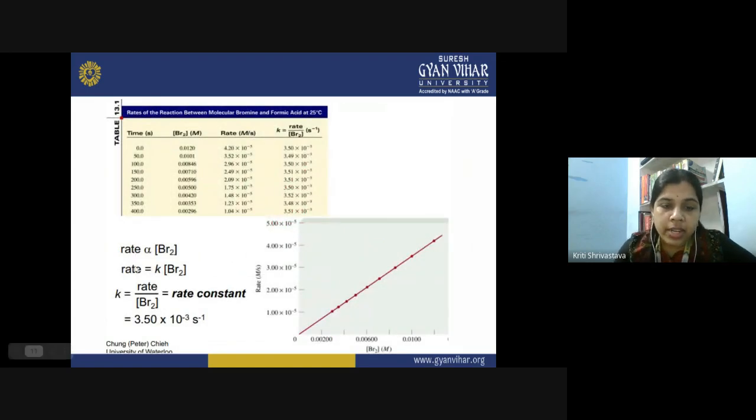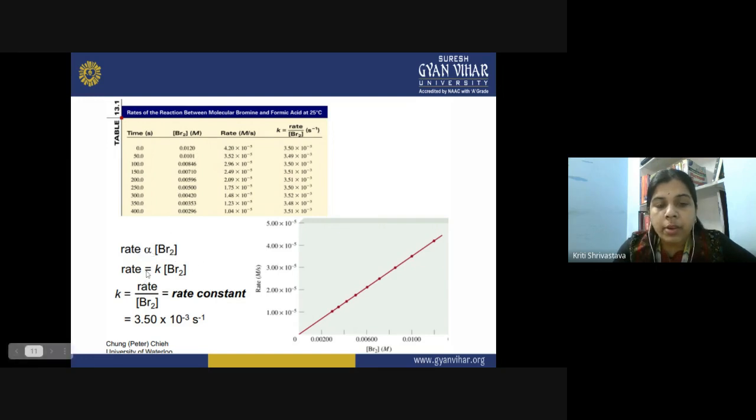As you can see, the rate is proportional to the concentration of bromine. The greater the concentration of bromine, the greater the rate of conversion of bromine into bromide. Once the concentration of bromine decreases, the rate of the reaction also decreases. So this is one of the factors we have discussed: the concentration of the reactant matters a lot in deciding the rate of the reaction. Once the concentration of a reactant has decreased after some time, the rate would also decrease. So you can write that the rate is proportional to the concentration of the reactant, that is Br2.